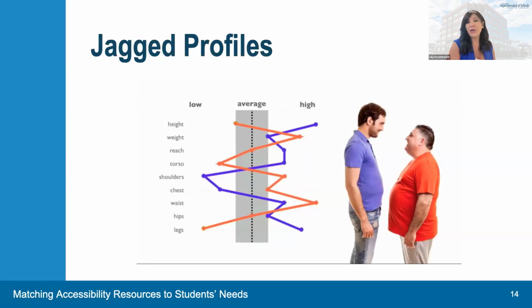To understand why UDL is even necessary, we need to understand what problem it aims to solve. The image on the screen demonstrates that there is no average-sized human. Rather, what it depicts is that all people have a jagged size profile. This means that just because you are the tallest, it doesn't mean you are the heaviest. Or just because you have long legs, it doesn't mean you have an equally long torso. This tends to make sense to us when we consider people's physicality. Yet it is just as true when we consider how people learn. There is no average learner either.